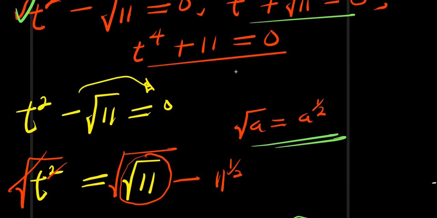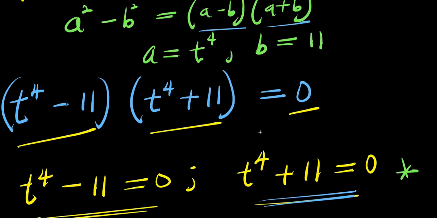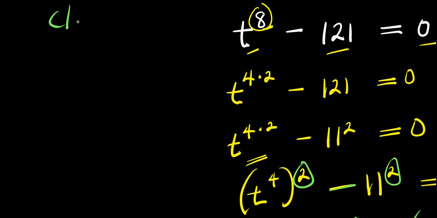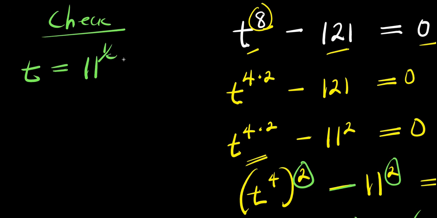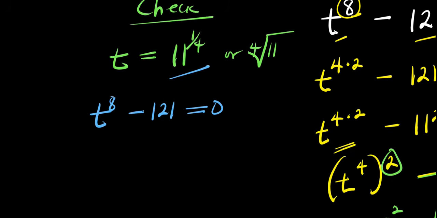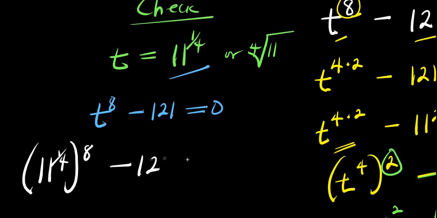Now the next thing we can do is to insert this particular value back into the original equation, and let's check if it's going to satisfy the equation. So we have check. We have t equals 11 power 1 over 4, or the fourth root of 11. And the equation remains t power 8 minus 121 equals 0. So let's substitute this for t. You simply have 11 power 1 over 4, that's our t, raised to the power of 8 minus 121 equals 0.